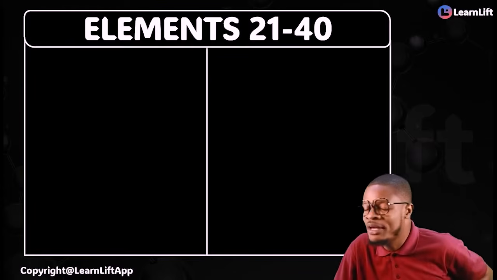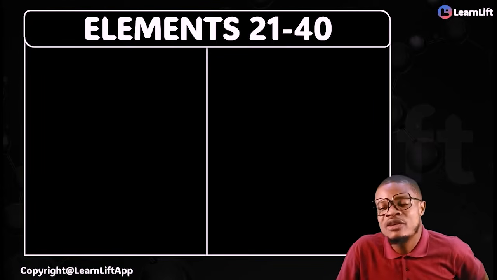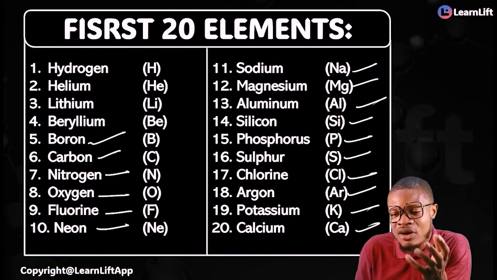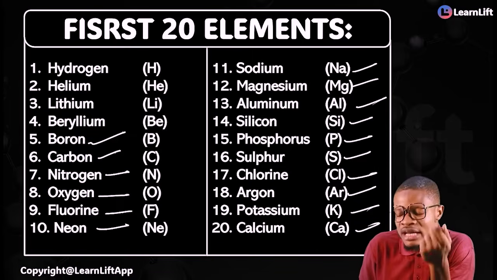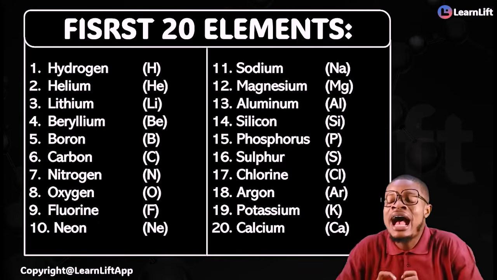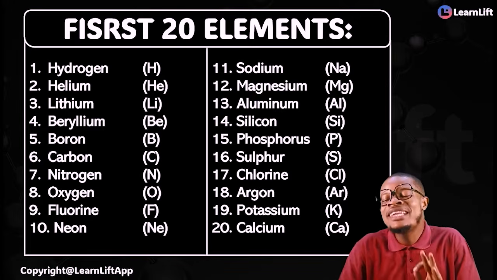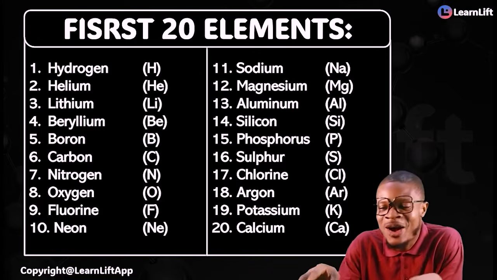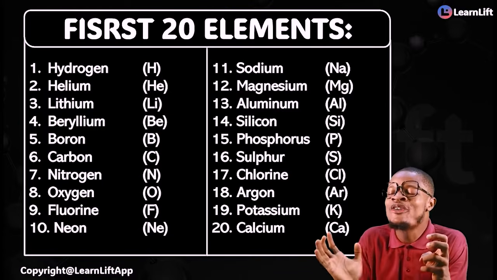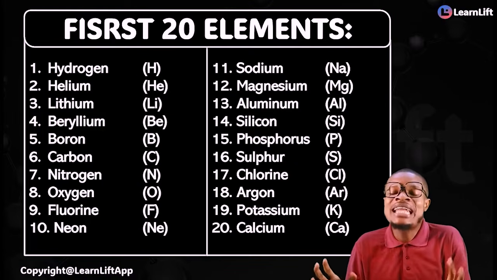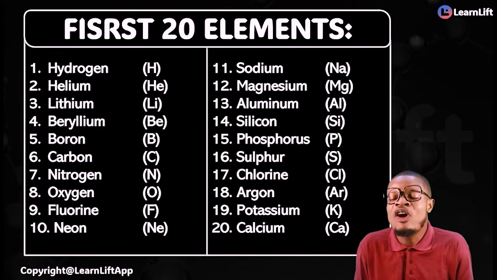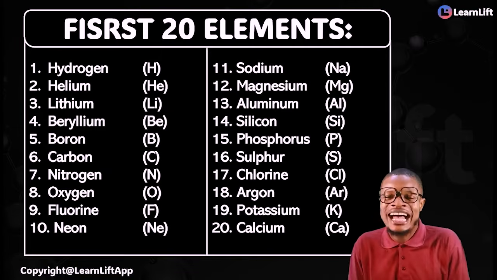If you catch that very quickly with me, there are two different ways we can sing them. Instead of using hydrogen, helium, lithium, beryllium, boron, carbon, nitrogen, oxygen, I can give you another song very quickly. The second way is very simple. Hydrogen, helium, lithium, beryllium, boron, carbon, nitrogen, oxygen, fluorine, neon, sodium, magnesium, aluminium, silicon, phosphorus, sulfur, chlorine, argon, potassium, calcium.